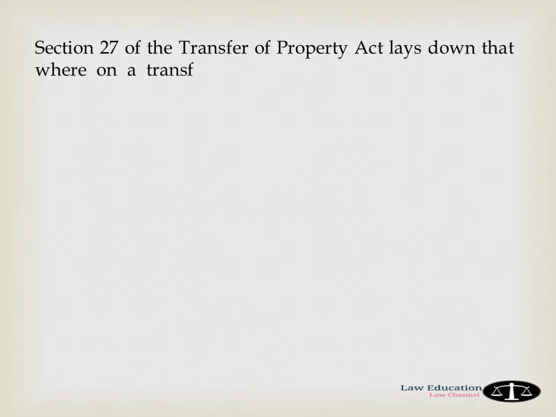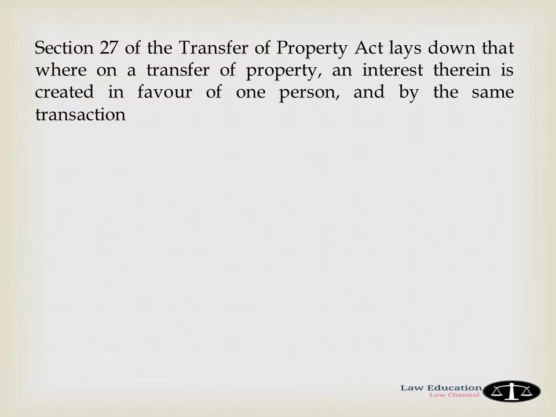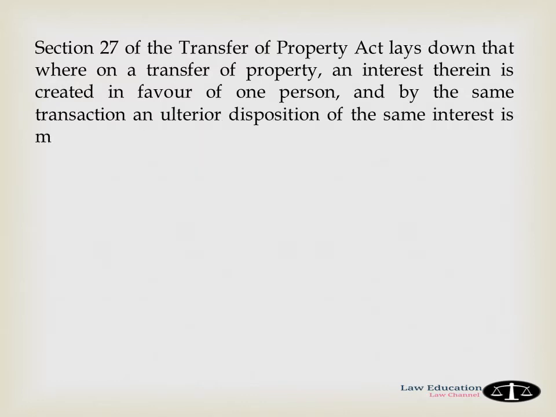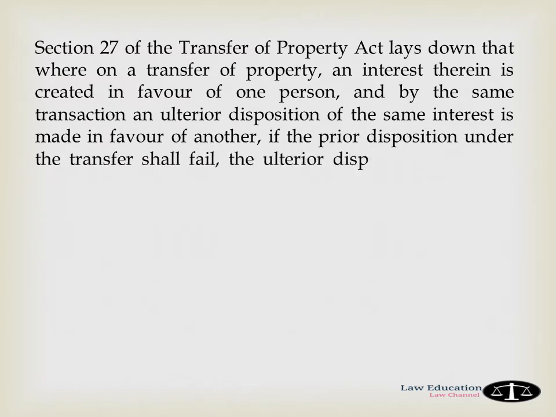Section 27 of the Transfer of Property Act lays down that where on a transfer of property, an interest therein is created in favor of one person, and by the same transaction an ulterior disposition of the same interest is made in favor of another. If the prior disposition under the transfer shall fail, the ulterior disposition shall take effect upon the failure of the prior disposition, although the failure may not have occurred in the manner contemplated by the transferor.